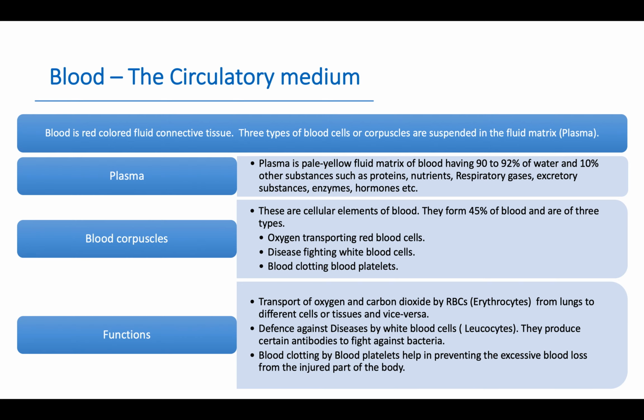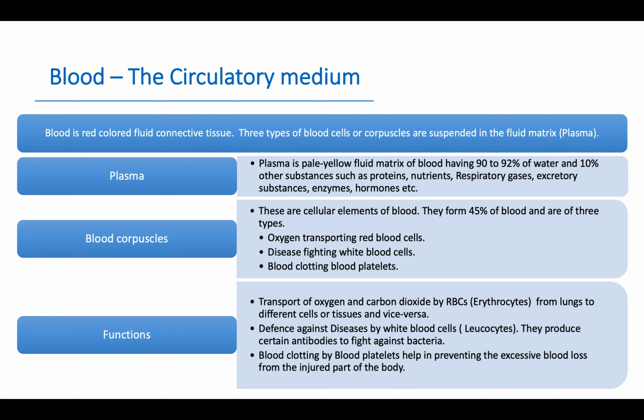Blood corpuscles. Blood corpuscles are cellular elements of blood. They form 45% of blood and are of three types. Oxygen transporting red blood cells, also called erythrocytes. Disease fighting white blood cells. Blood clotting blood platelets.